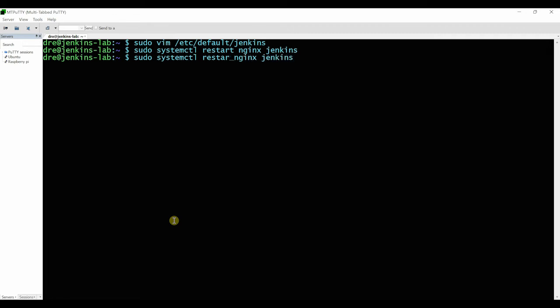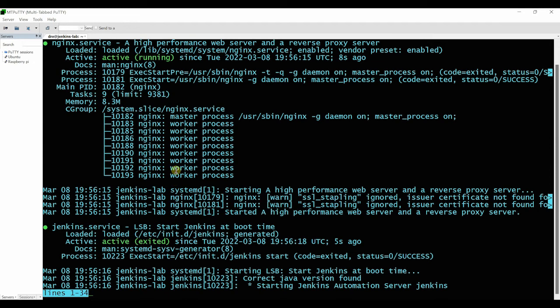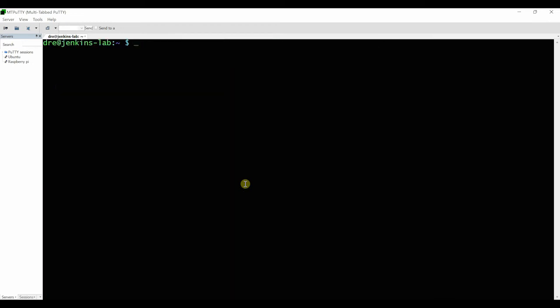We can check the status of both. Yep, 8 seconds, 5 seconds, they are both good. Back up and working. So configuration checked out fine. Just clear the screen. So we are good.